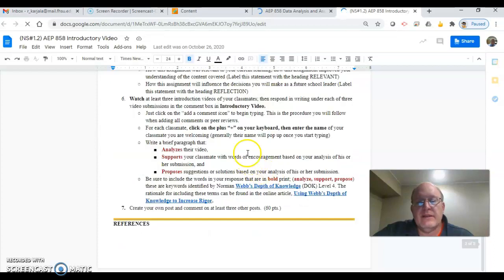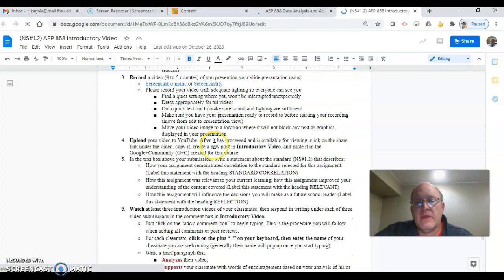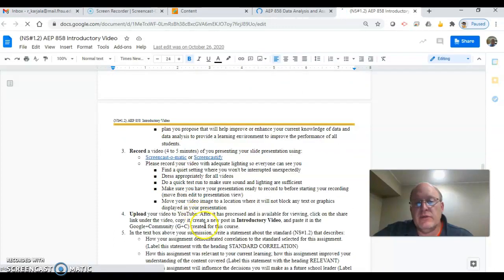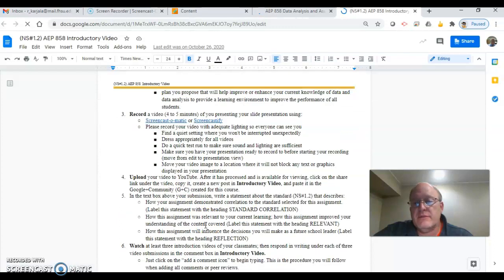One big thing about this is the feedback. Make sure you go and do the feedback piece. Another big piece in every module is the standard correlation. And that's right here. Make sure you do this on every module.